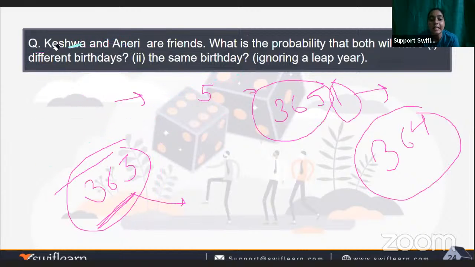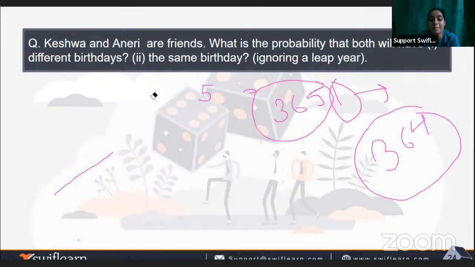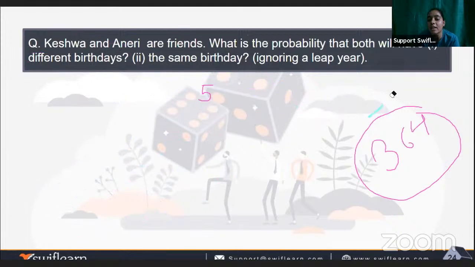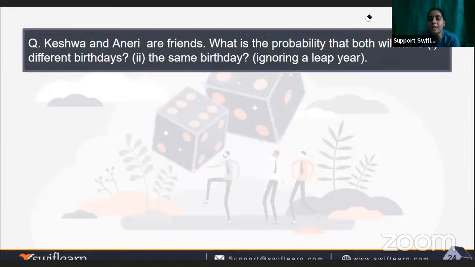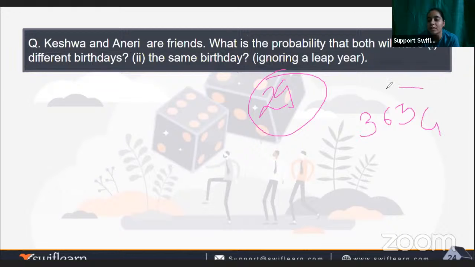Now they say the same birthday. We have to see the same birthday. So when we go for the same birthday, it simply means that they are having a birthday on the same day. For example, if 29th November will be the day, so they are having the birthday on 29th only. So it will be 365 C1 as the favorable outcome.